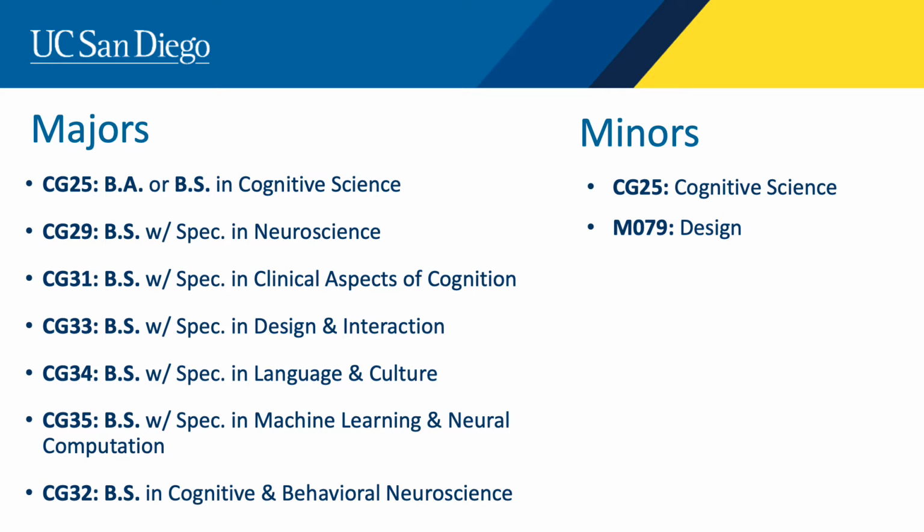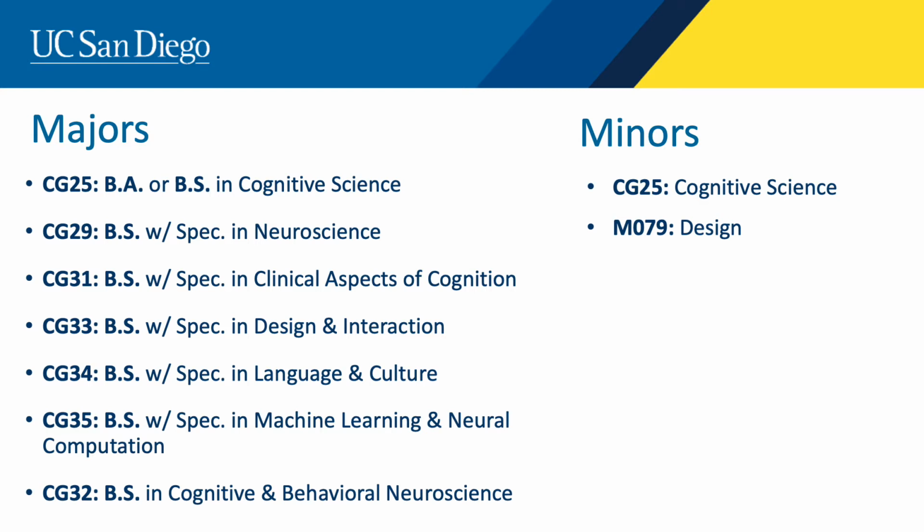Machine learning and neural computation is for majors interested in computational and mathematical approaches to modeling cognition or building cognitive systems, theoretical neuroscience, as well as software engineering and data science. Our language and culture specialization is intended for majors whose primary interests include human psychology and cognitive development, language, laboratory research of cognition, anthropology, and sociology.